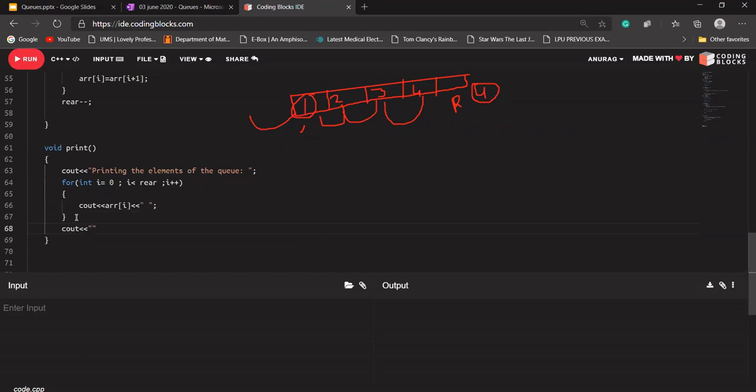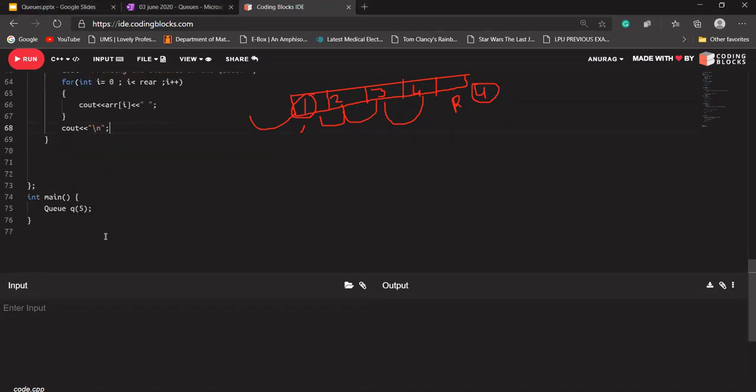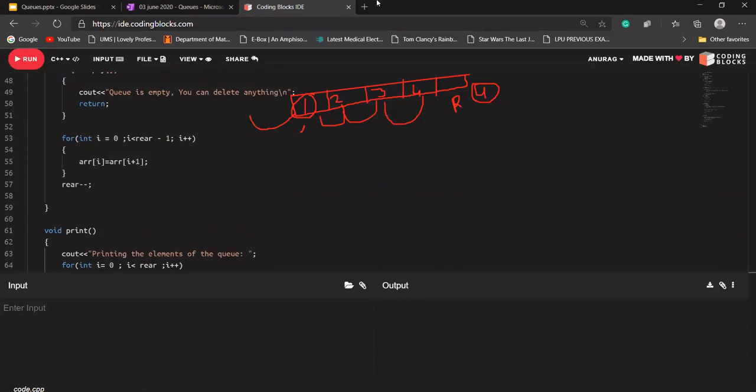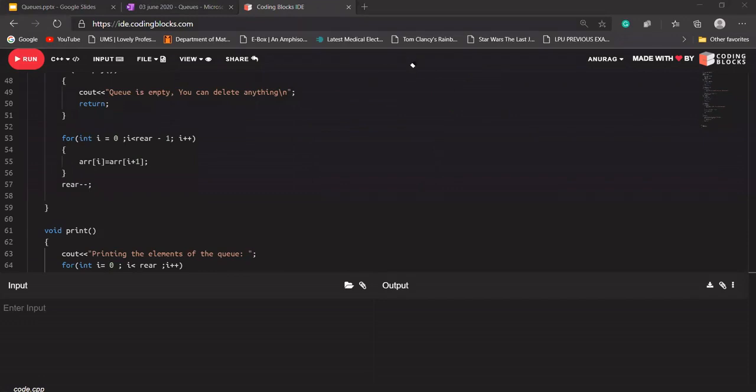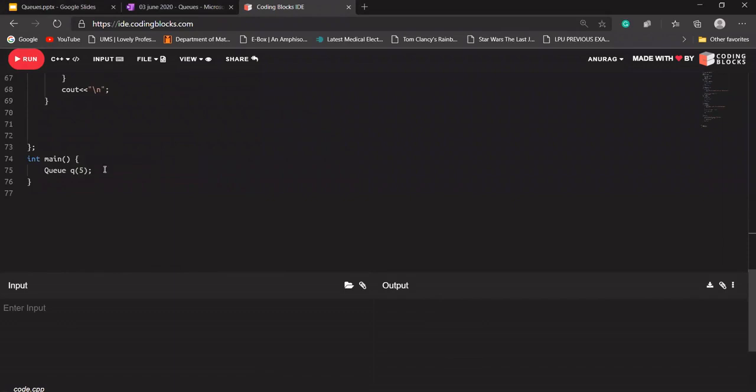Let's say I'm writing a new line here. Let's quickly run our code and see whether we have written the correct solution or not. Let me erase this first. I have already created a queue, an object of the queue class.